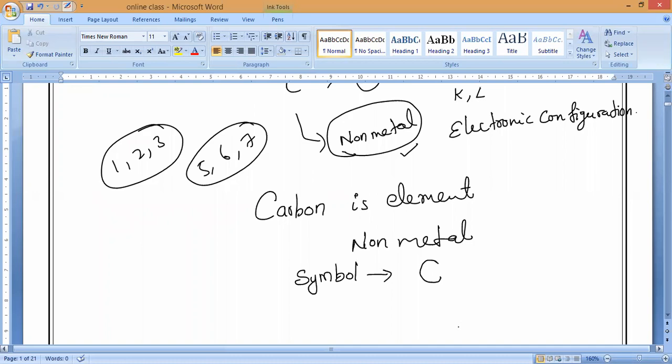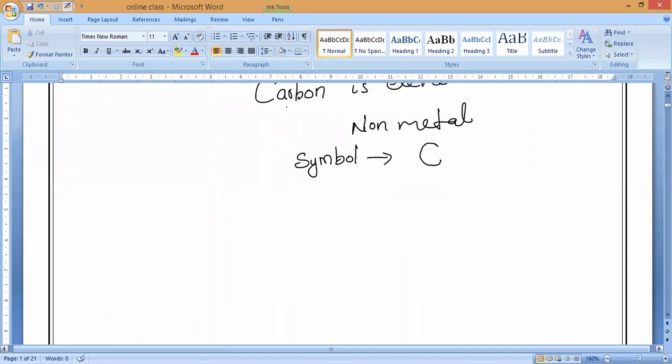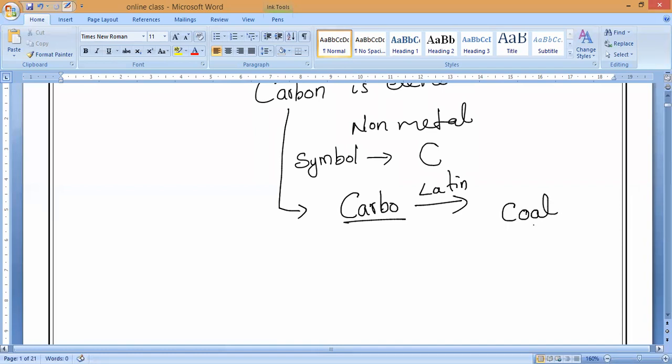Now, how was this word carbon chosen? The word carbon has been derived from the Latin word carbo. What does carbo mean in Latin? It means coal.